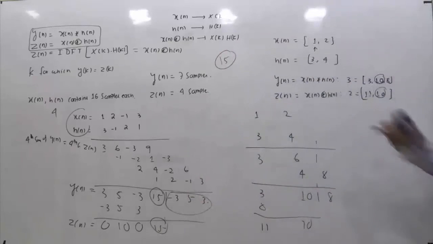So this is based on these simple observations. It is quite impractical to take an example of 16 samples. It will have 31, and this board will be full. So from this we can easily conclude. The point is, at what sample will the linear convolution and the circular convolution be equal? That is the purpose of the question, and the answer is k equals 15.